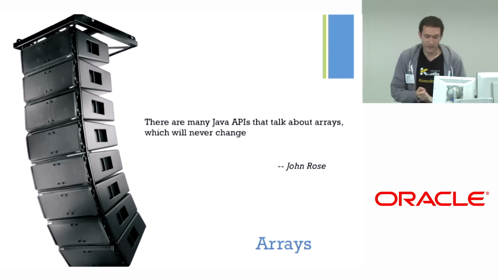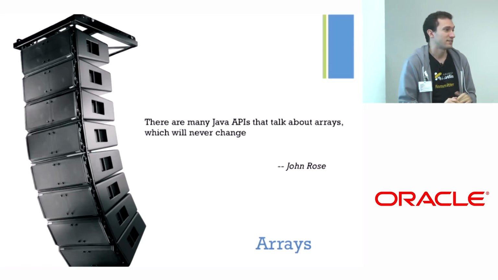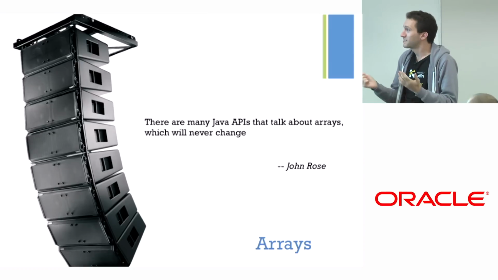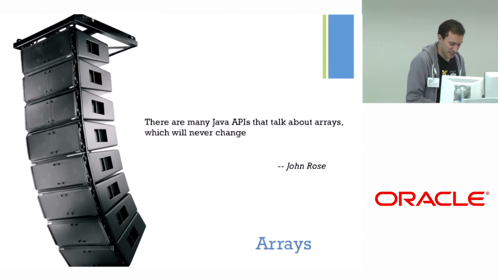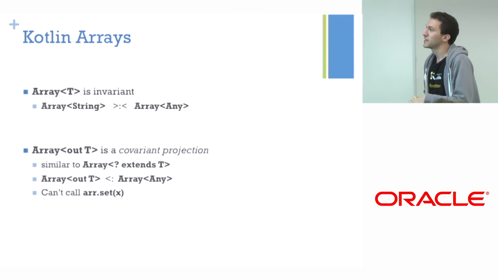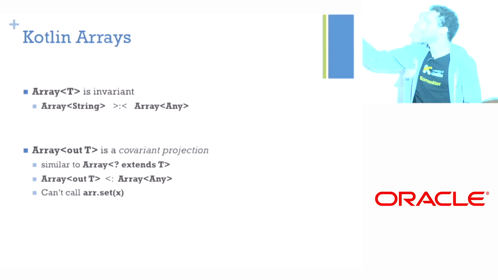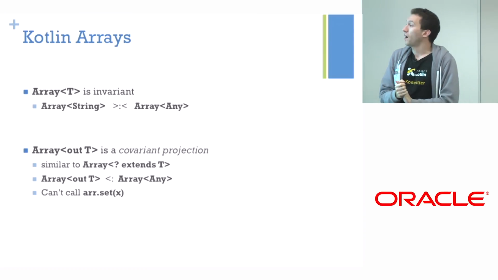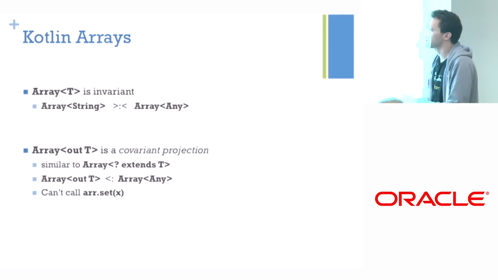OK. So now I picked a nice citation from John's talk recently. There are many APIs that talk about arrays, which will never change. And we have to deal with them. As I mentioned already, arrays in Java are covariant. We would like to make them invariant so that you cannot assign either of these to each other, because it's bad, you know. But in Kotlin, you can express something you can assign many kinds of arrays to.